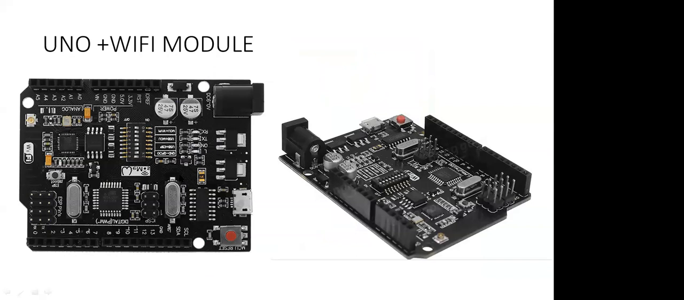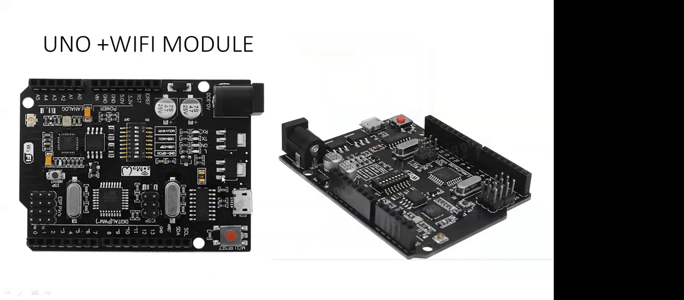In this module, this one is a Wi-Fi module and this one is an Arduino Uno device. Over here you can see this is an Arduino Uno microcontroller. We can use this device as an Arduino Uno separately, or as a separate Wi-Fi module, or you can integrate it as Arduino Uno plus Wi-Fi module. So there are 3 configurations.